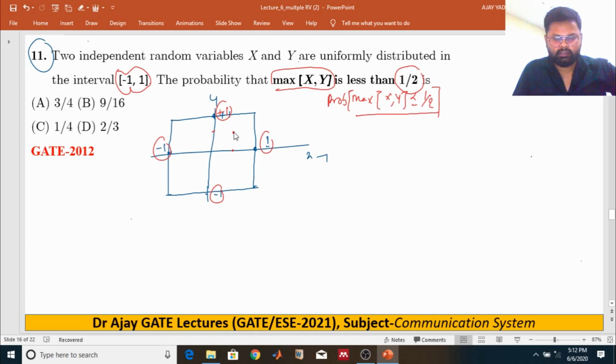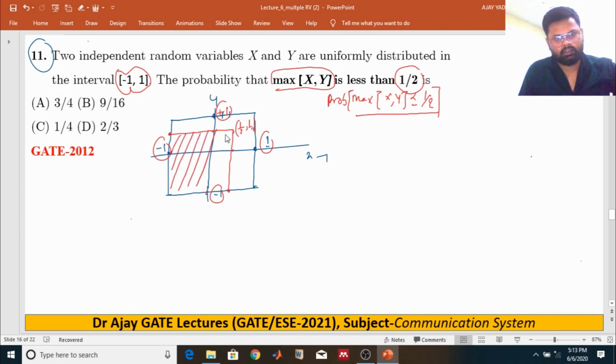At this instant x is half, y is half, and less than or equal to half, that means the region will be this one, up to this one.